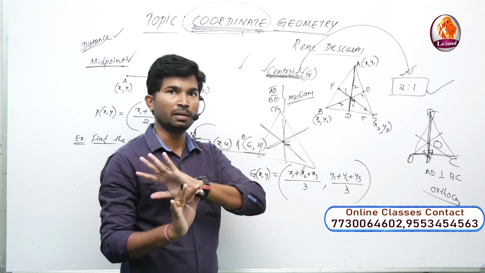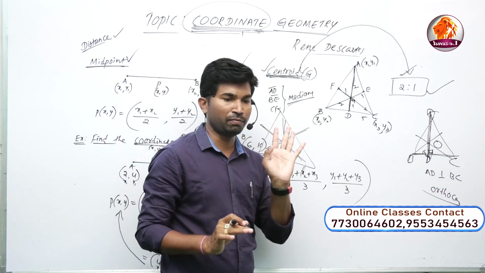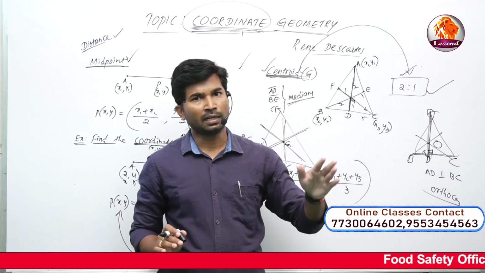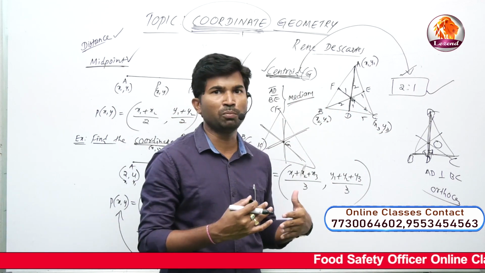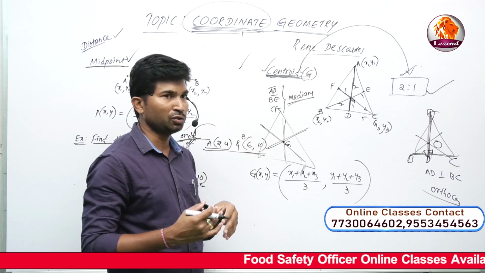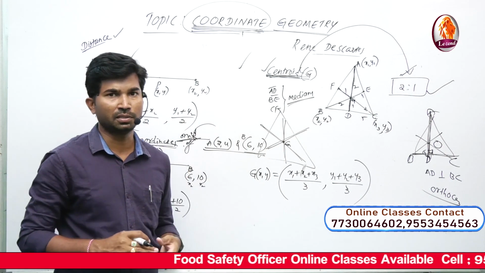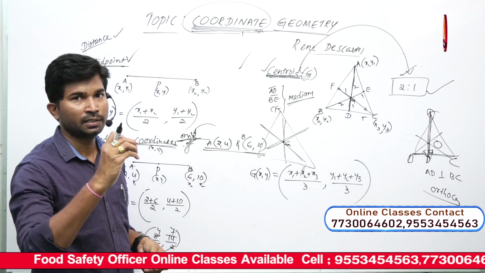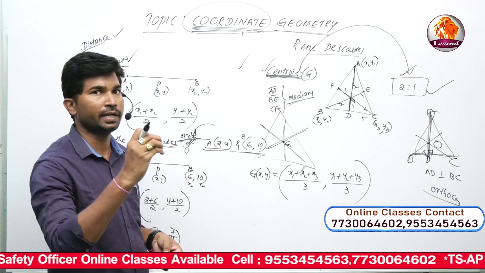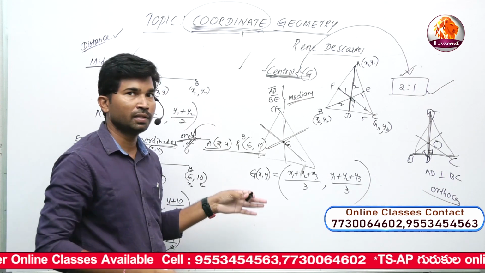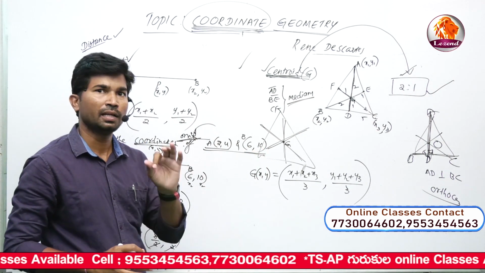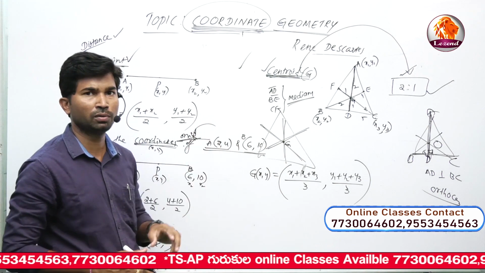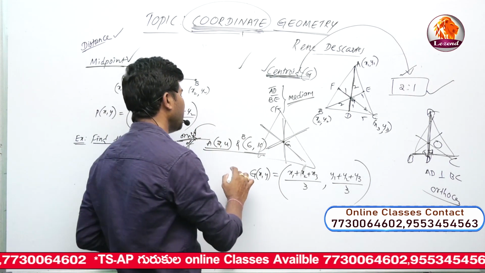Don't worry about the median and centroid. From 2015 onwards, year by year they are asking the same question, a 1 mark or 2 marks question in section 2. It is definitely section 2. What is the value of the abscissa and ordinate of the centroid of the given triangle formed by the 3 points A, B, C, or x1, y1, x2, y2, x3, y3, using the formula.